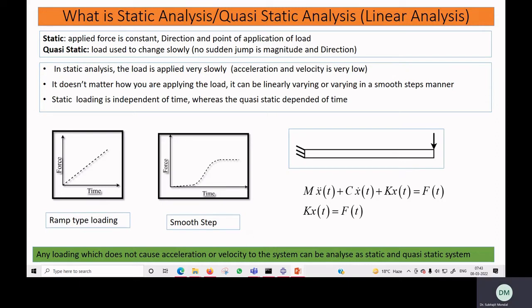Now let's see how we can apply a quasi-static load. One type of load is a ramp type load, where the load or force is increasing proportionally with time. Another type of load is the smooth step type load, where forces are changing very smoothly and very slowly.